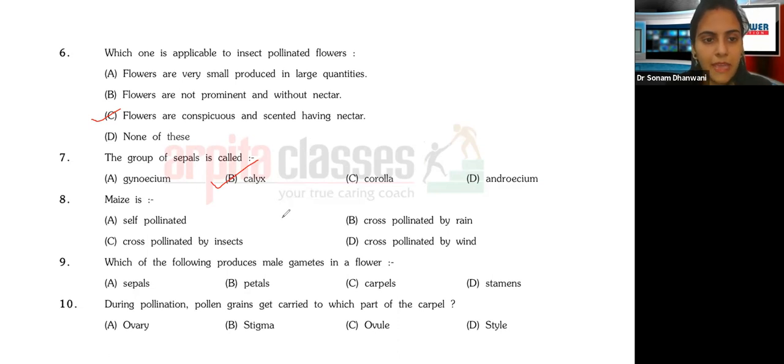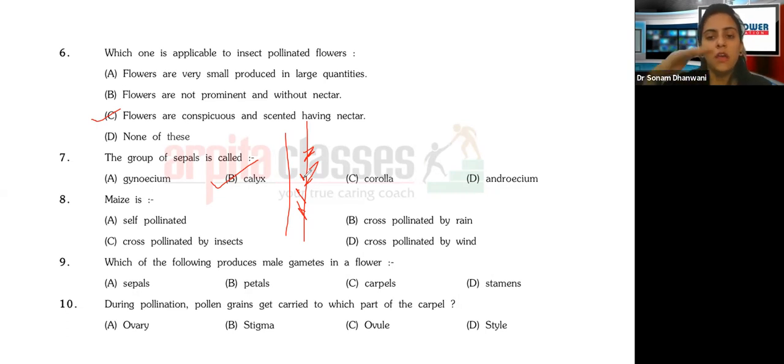Next. Maize is dash: self-pollinated, cross-pollinated by rain, cross-pollinated by insects, or cross-pollinated by wind. Now, have you all seen maize plants? They are very thin and tall, so thin that they keep wavering like this even with a little wind. So how does pollination happen in maize? Because of the wind flowing over them, they are very flowy and wavy.